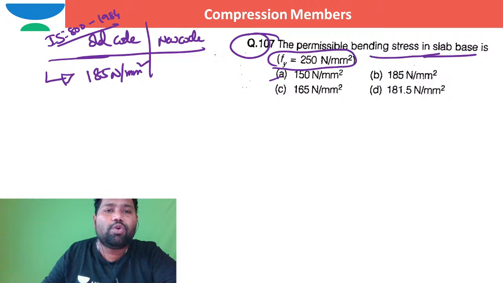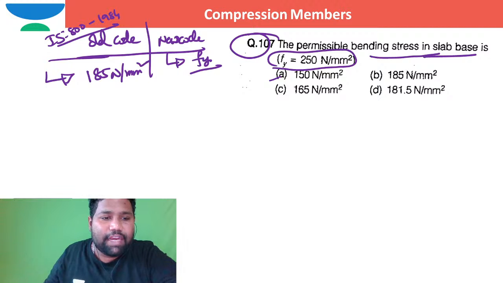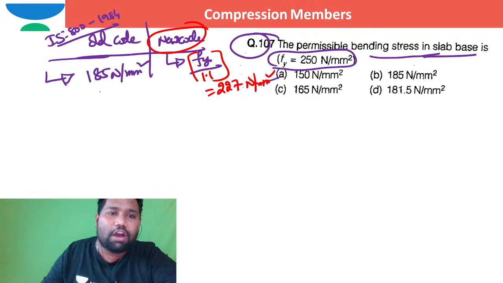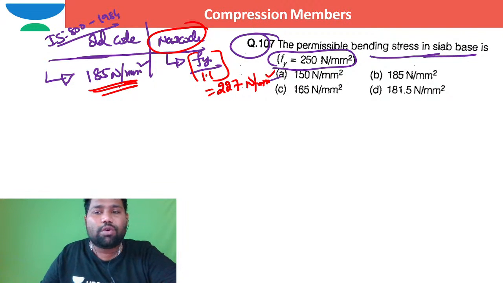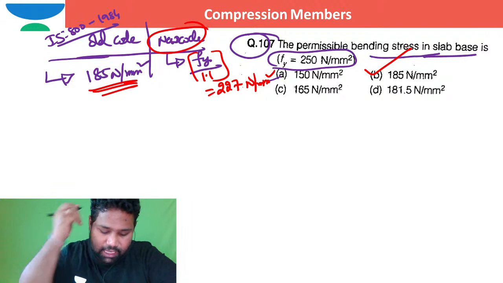But as per new code of practice, the permissible bending stress of slab base is Fy by factor of safety. What is the factor of safety when yield stress is governing the design? It is 1.1, which gives roughly 227 Newton per millimeter square. This is as per new code. But there is no option of 227. Only the option 185 is there. So this question is completely as per our old code of practice. Directly you can pick option B as the correct option.